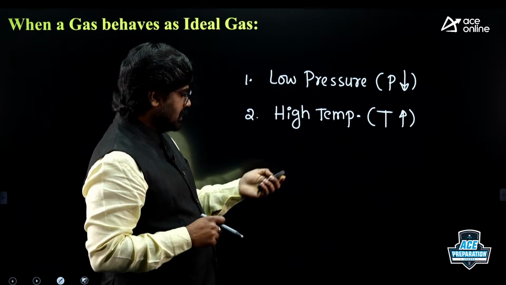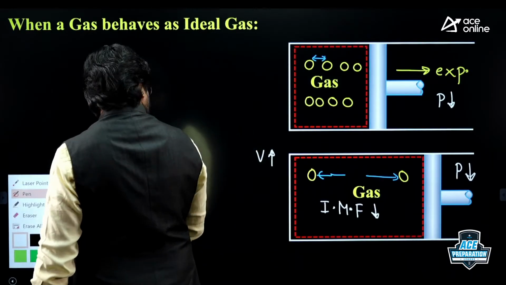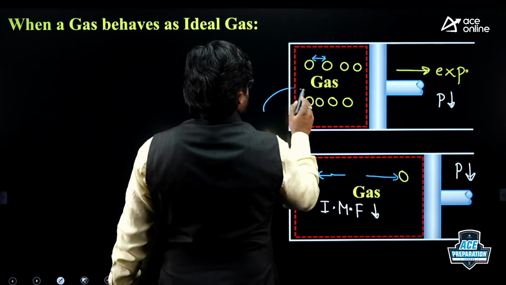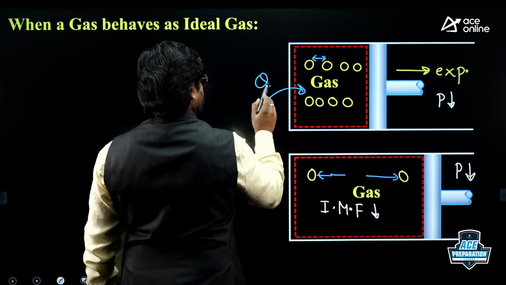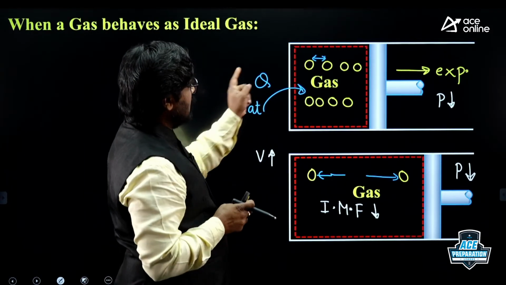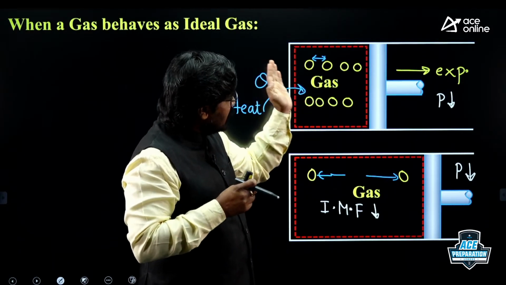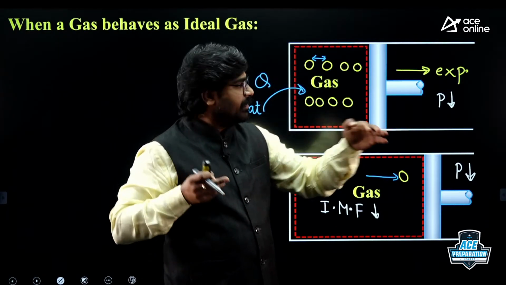Number two, at high temperature. Suppose heat is added to the gas, what happens? Due to heat addition, molecules will start moving again.